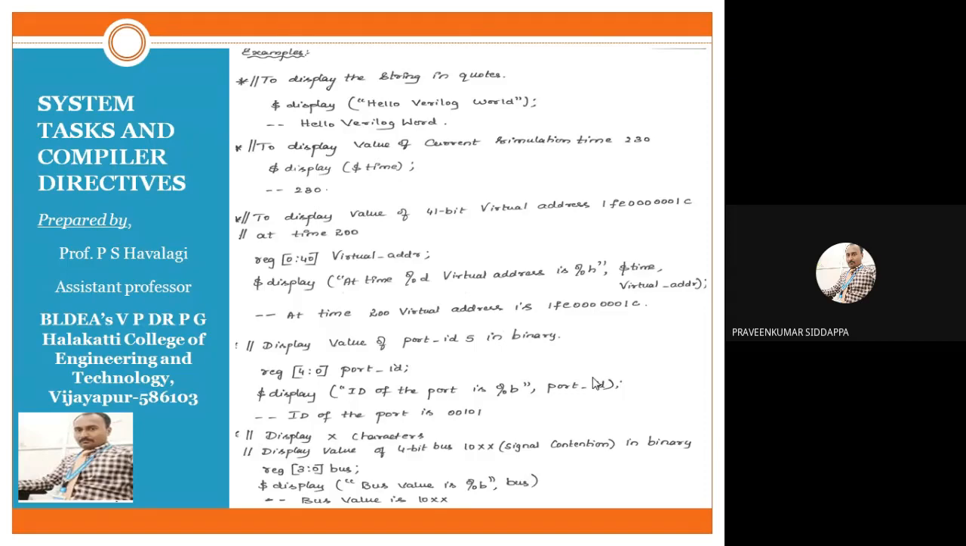So for that reason, $display "bus value is" in terms of binary, so %b in double quotes. Next, bus. At that time, how will it be executed? Bus value is 10xx, we will get it. 10xx we should provide within your code, but here I have directly written it. So we are giving more concentration to the display information. Okay, so these are the 4 examples for displaying information.